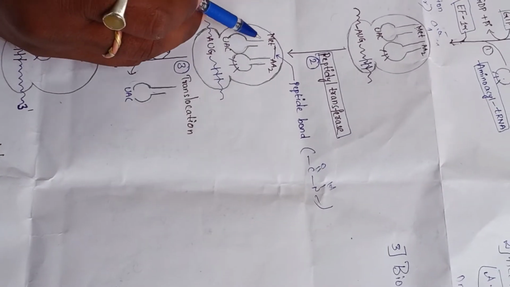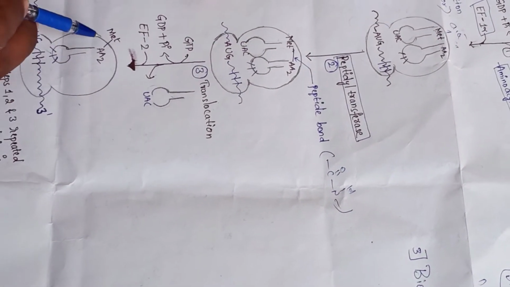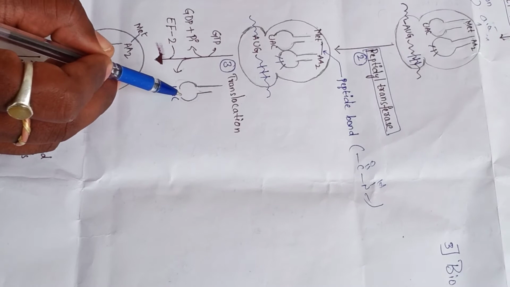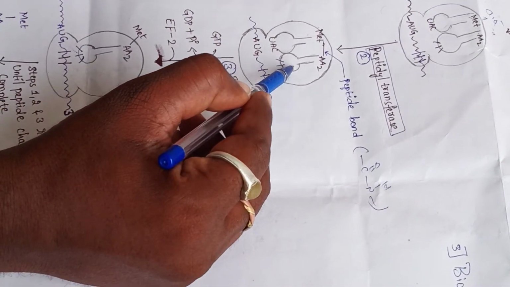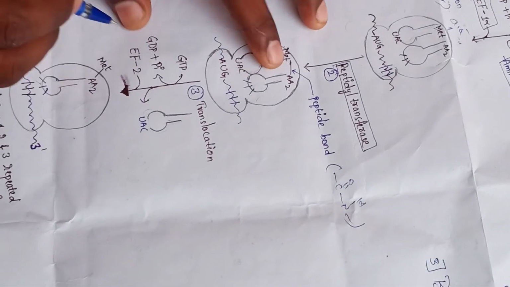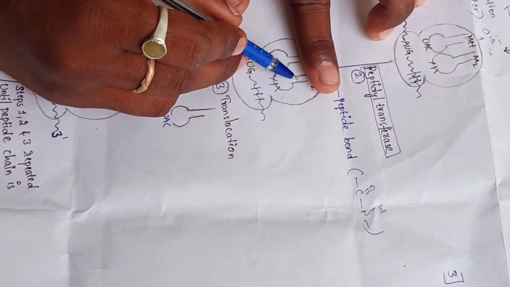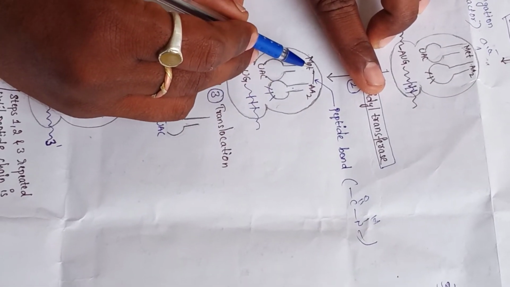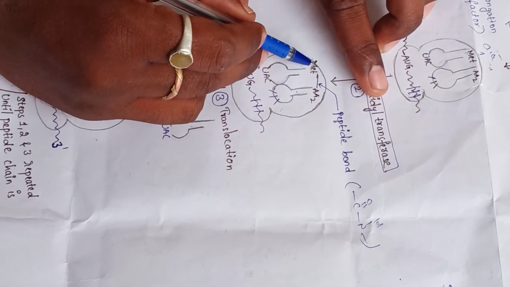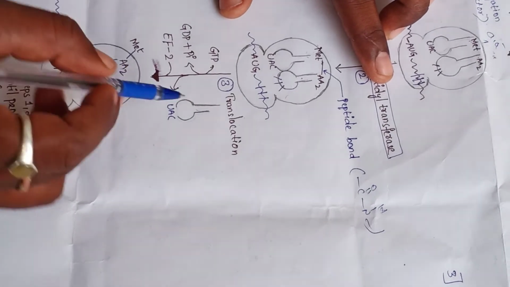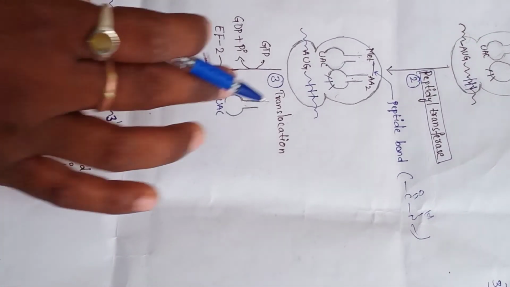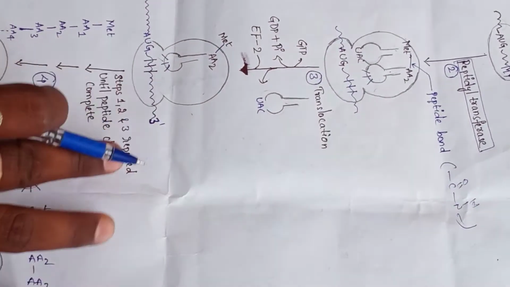So methionine and amino acid 2 are added here, and this structure is eliminated from here. The amino acid is shifted to here, methionine and amino acid, and the tRNA is eliminated from the translocation process.